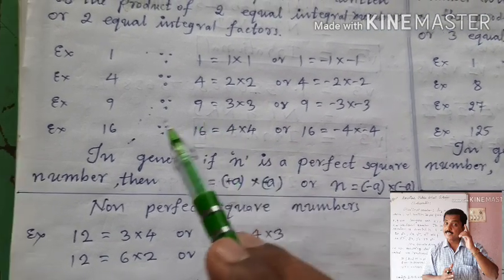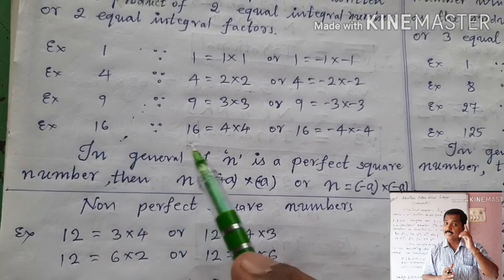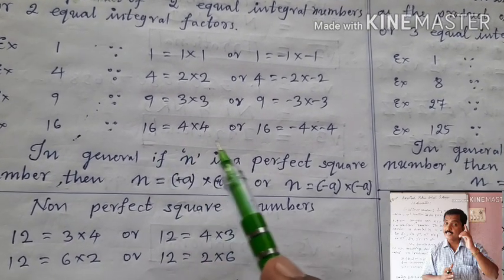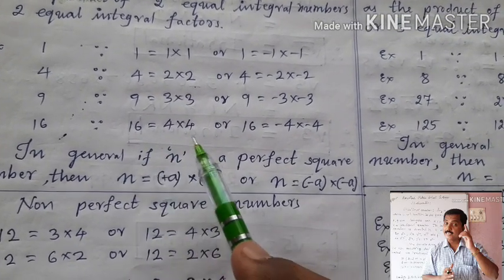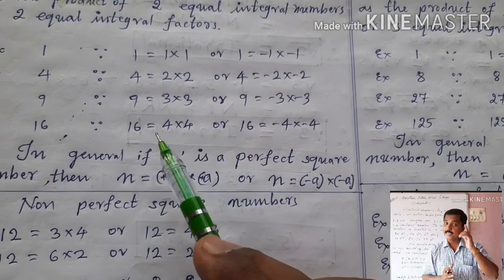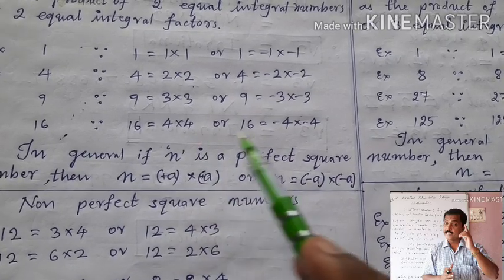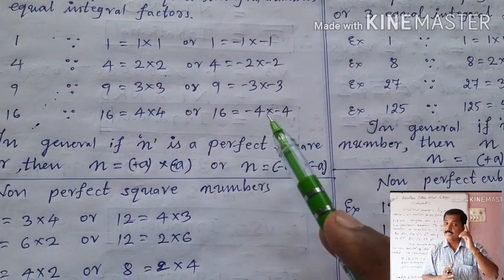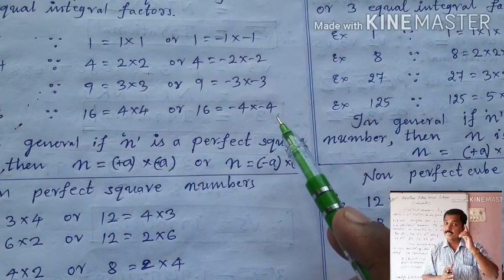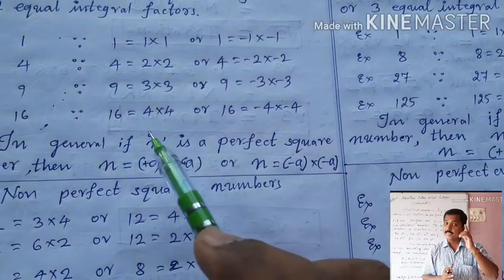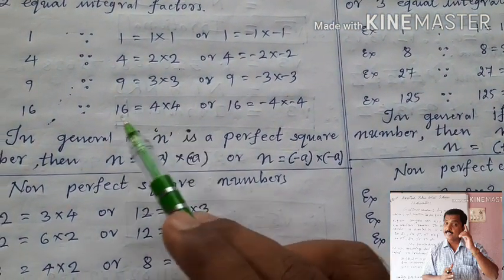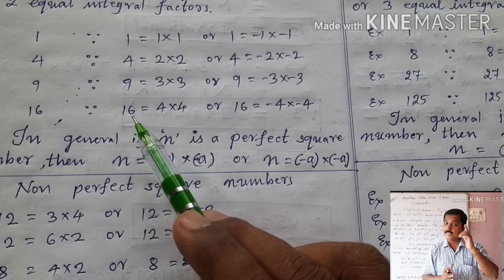Okay. Now you see children, 16. 16 is also a perfect square number because 16 is equal to the product of two equal integral factors. What are those? Plus 4 and plus 4. And here 16 is also equal to minus 4 into minus 4. Okay. Because here plus into plus is plus, 4 4s are 16. Thus plus 16 is the product.